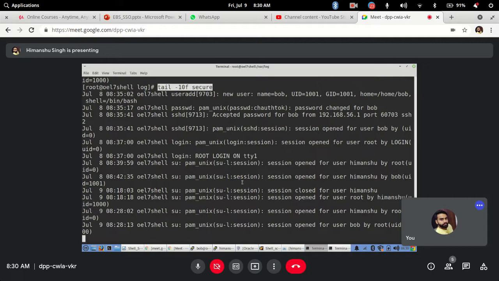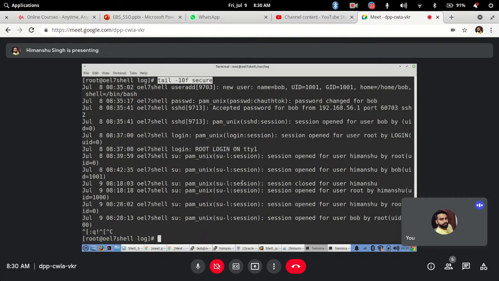Now I will press Ctrl C to cancel this and it will come back to my prompt. So these are the most important commands that you might use: cat, more, less, which we have also seen, then head and tail, to view the contents of the files using these specific commands. Clear?